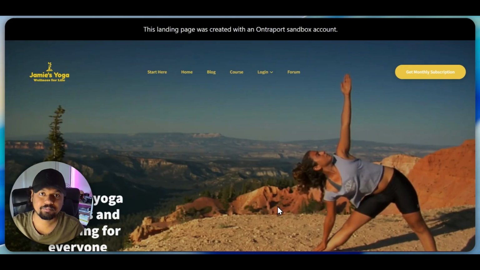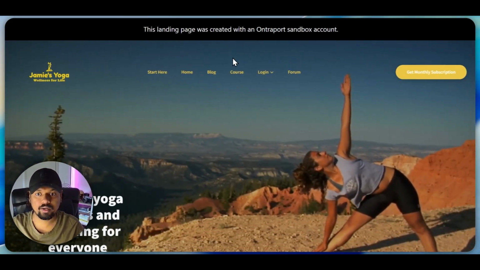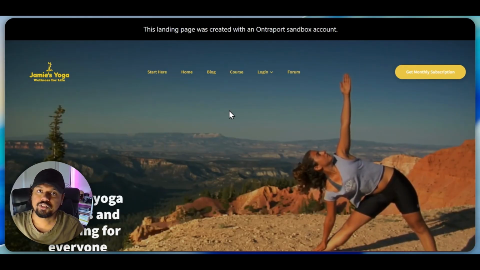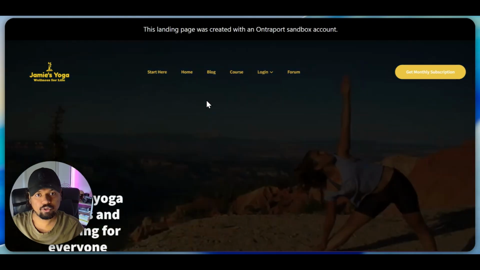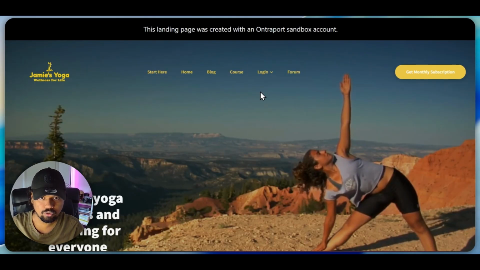Today I'm going to show you how you can create an outbound call to your lead using Ontraport and Vapi. So let's get started. I have built out this landing page on Ontraport a while ago. This is called Jamie's Yoga, an imaginary business that I built using Ontraport. This is an Ontraport sandbox account, and this is a landing page I built out using Ontraport.